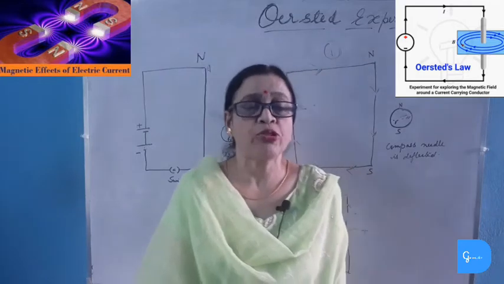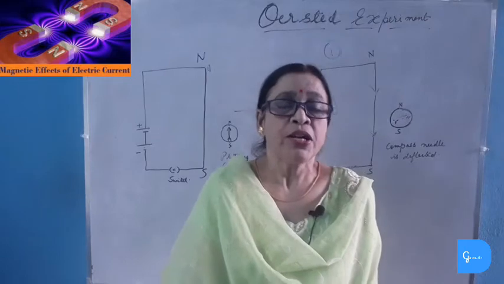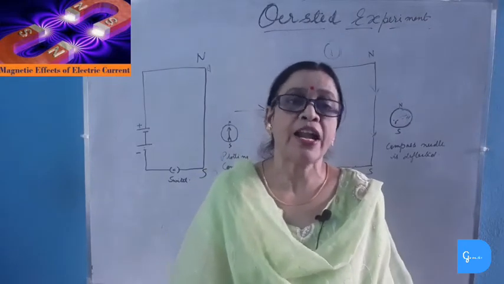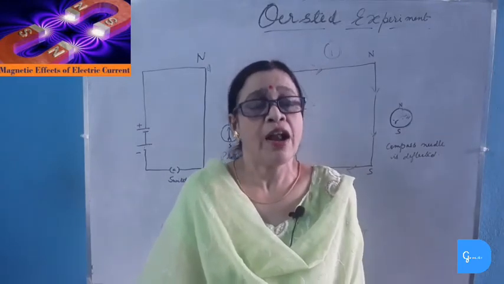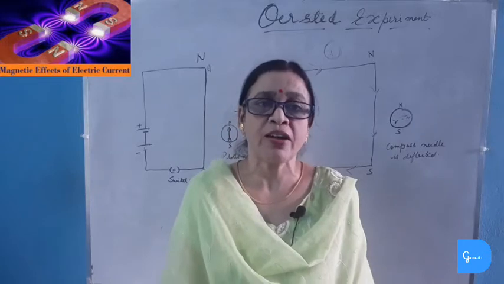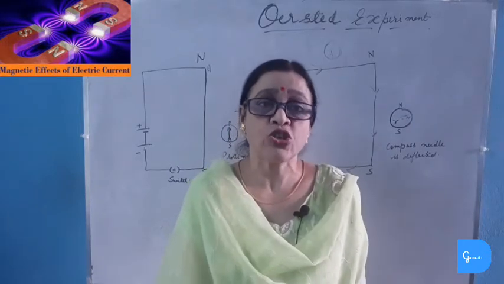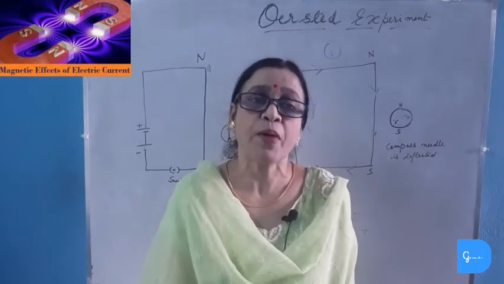Now we will study the different magnetic field patterns produced by different current carrying wires. The magnetic field pattern differs when we change the shape of the current carrying wire. The three most important shapes of current carrying wire are taken here. Number 1, the straight current carrying wire. Number 2, the circular current carrying wire. And the third, the solenoid. Now we will describe one by one the magnetic field produced by them.